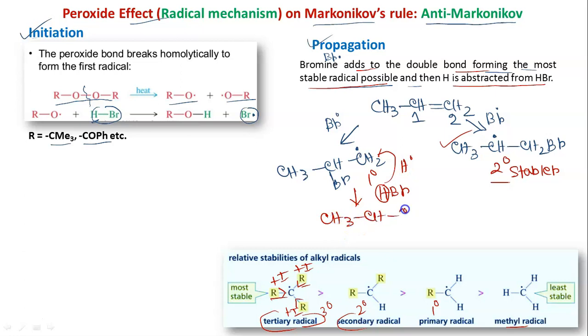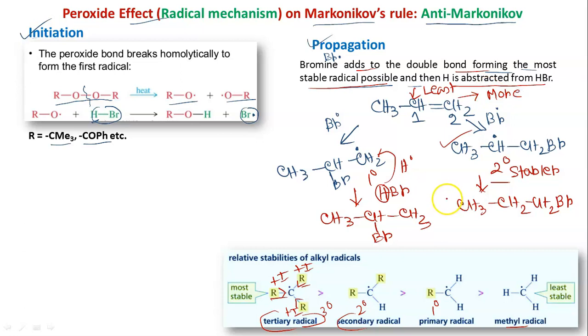So this is a minor product, CH3Br, and here we will get CH3CH2CH2Br. So now the main part. This carbon is carrying the least number of hydrogen, right? And this carbon is carrying more number of hydrogen.